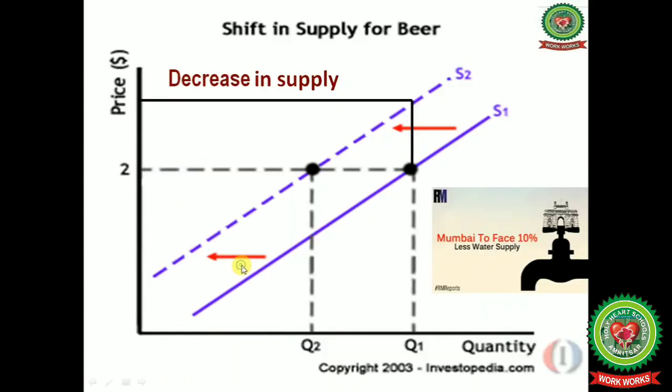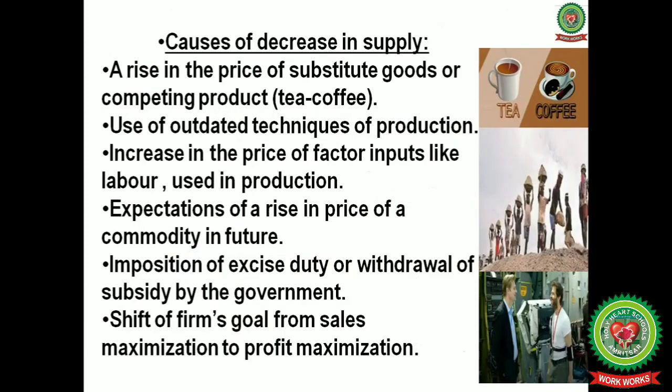Now next one is decrease in supply. As you can see, S1 is the original supply curve and S2 is the new supply curve, that is, supply will decrease due to changes in other factors of production like wages, rent, price of raw material, transport cost, and tax policy of the government.